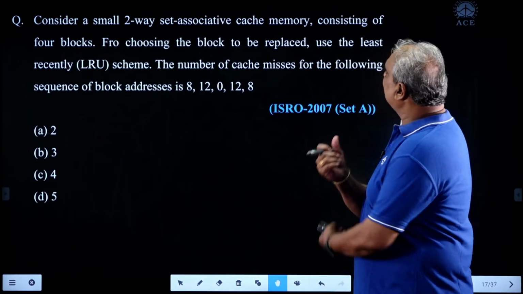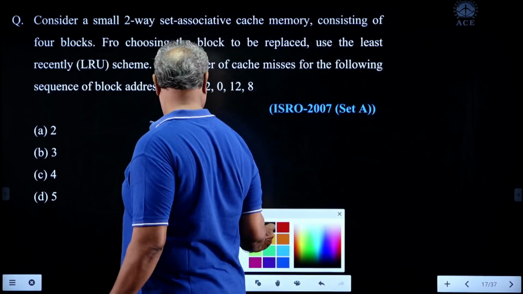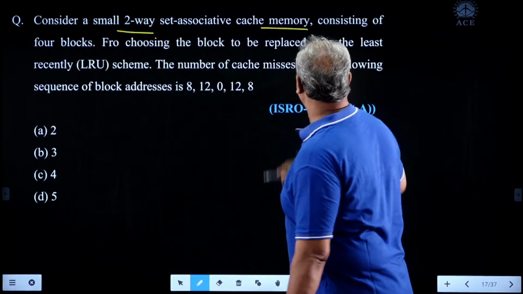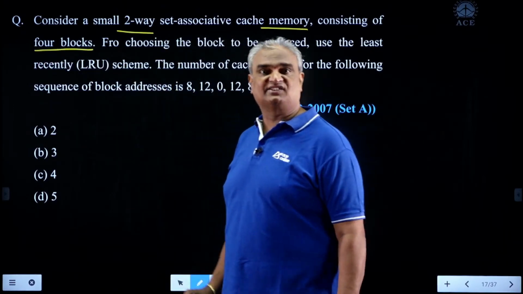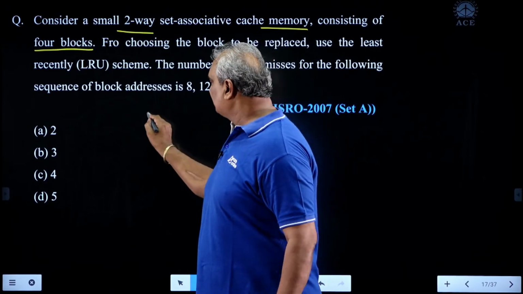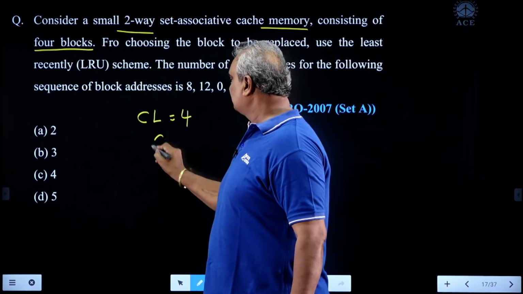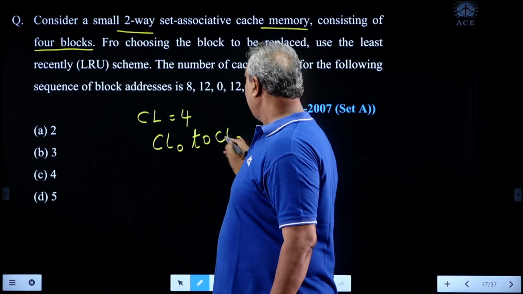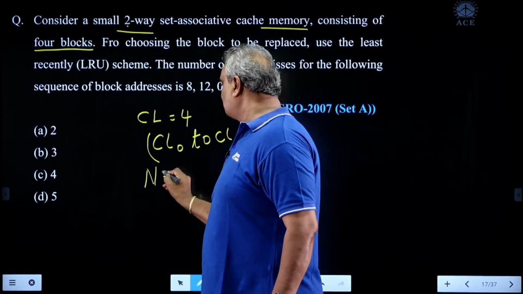Consider a small two-way set associative cache memory consisting of 4 blocks. Number of cache lines is equal to 4. One cache line is nothing but 1 block. Here in our style, CL means number of cache lines. How many? 4. Those are CL0, CL1, CL2, CL3. Next, associativity 2. N is nothing but associativity.